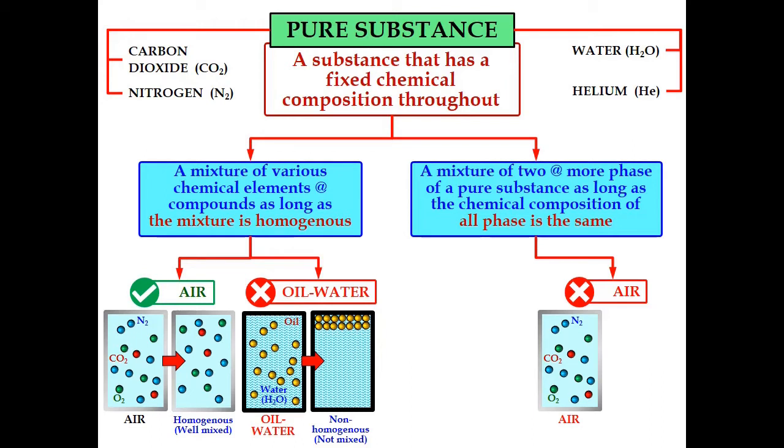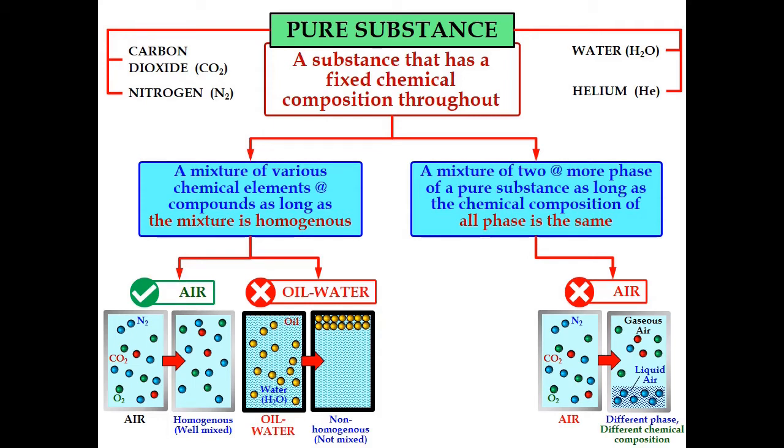At very extreme conditions of pressure and temperature, part of the components of the air will turn into liquid. Let's say part of the nitrogen turns into liquid. Now we will have two types of air in terms of phase, gaseous air and liquid air. The composition of the liquid air is not the same as the composition of the gaseous air.